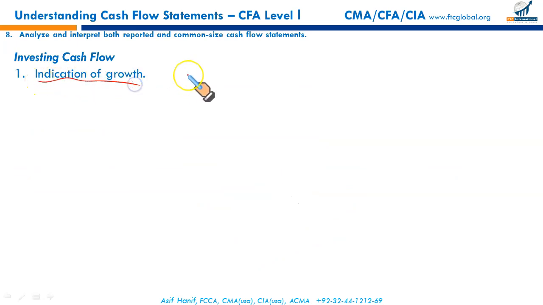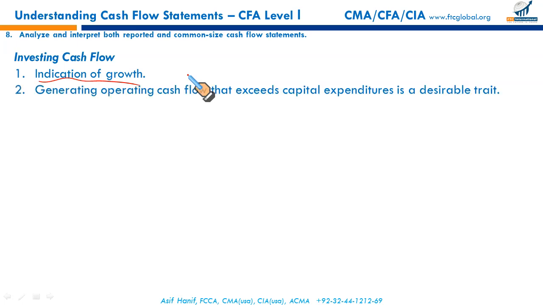Investing cash flows, as the name suggests, are an indication of growth. If you invest in long-lived assets, these are the assets that will generate your operating cash flows in the future. Purchasing machinery, property, plant and equipment, vehicles, computer equipment, these are the assets that will generate cash flows for you in the future. If the company has made a sizable investment, these assets will generate operating cash flows in the future. So your operating cash flows primarily come from your long-lived assets that generate cash for the business.